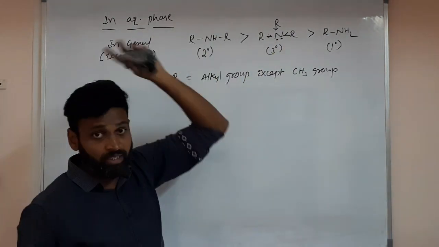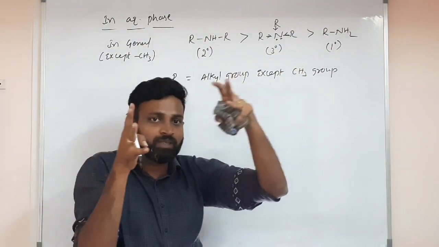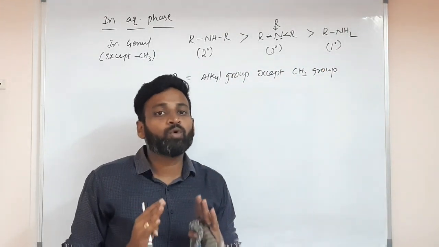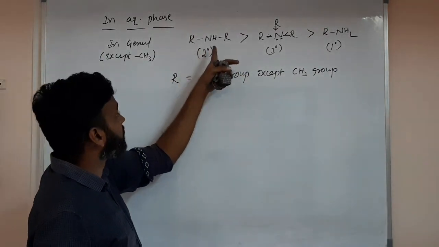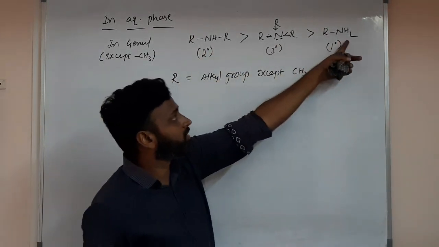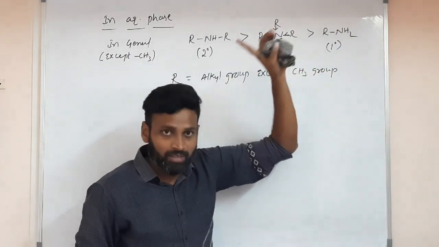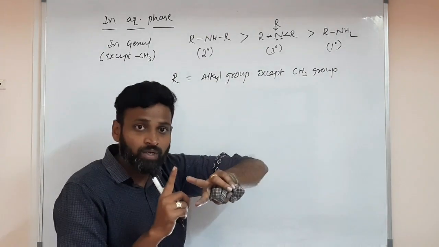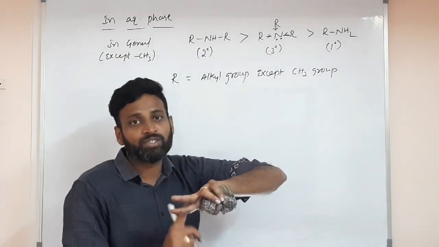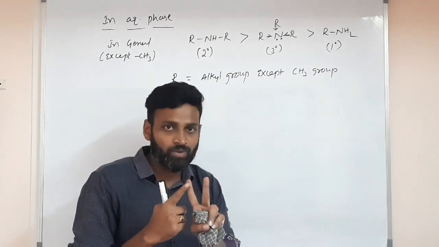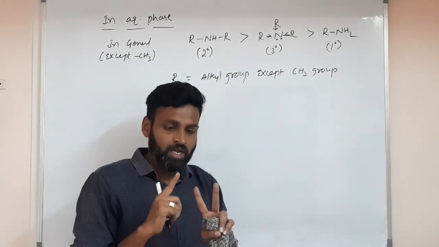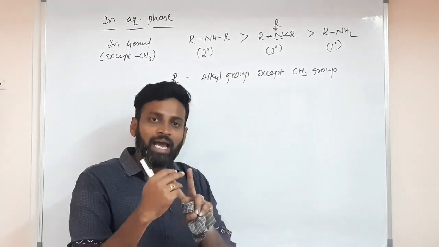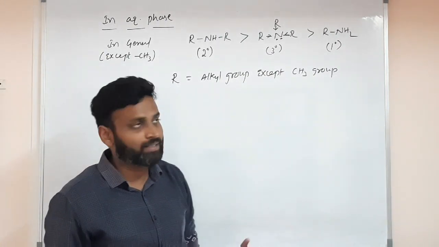But in gas phase, tertiary is more basic, because they are far. Gas phase means the distance is more, or not. So in gas phase, tertiary amines are more basic. But here, steric repulsions are less. Then primary must have more, no sir, less steric. But you have to consider both. Donors you have to consider, and less steric repulsions you have to consider. I repeat, two things you have to consider to be more basic: one is less repulsions, meaning less steric hindrance, and the second one is donors.